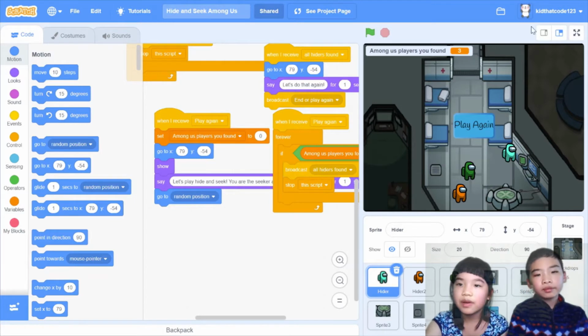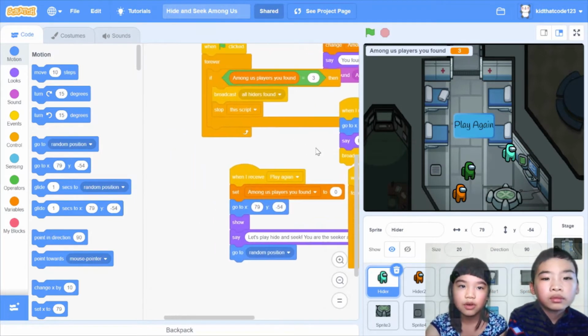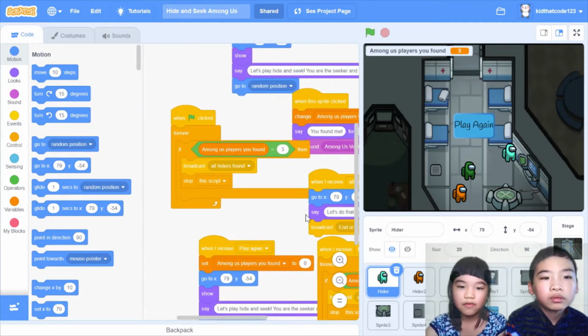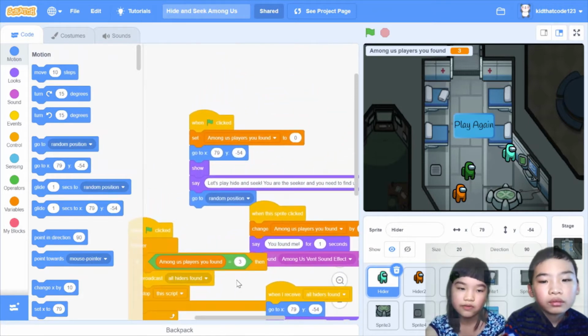Today on the script you have my account, KidDadCode123, and in this project I made called Hide and Seek Among Us. So we first have a sprite called Hider, and it's a Cyan Among Us player. And when green flag clicked, forever, if Among Us players you found, which is a variable, equals 3, broadcast all hiders found. Stop this script. So if you found all these Among Us players, which are hiders, then it will broadcast all hiders found.